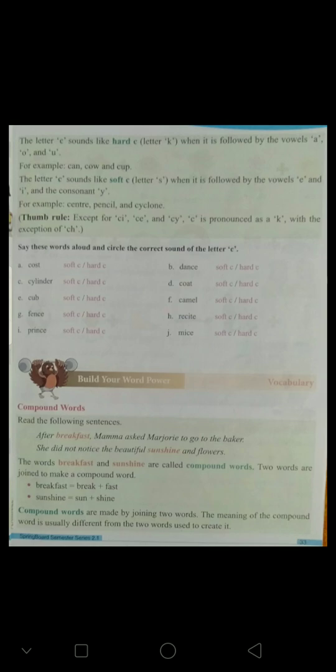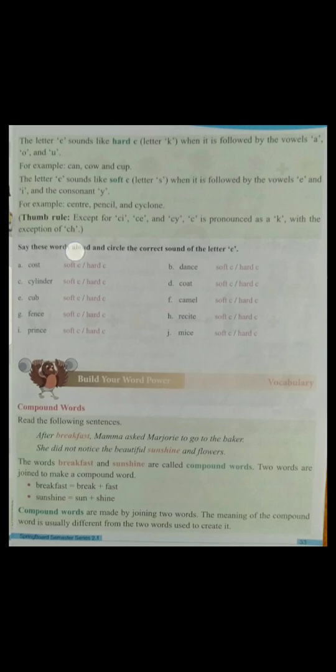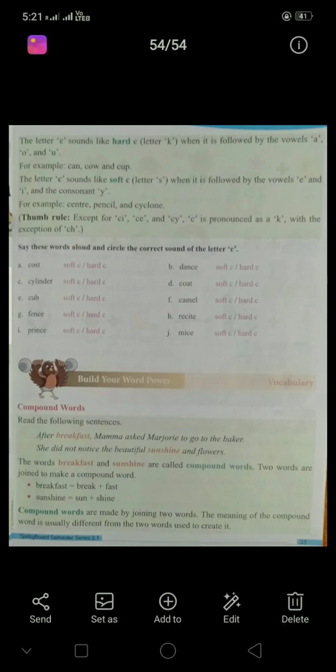CI, CE, CY and CH we cannot pronounce as K. If the word starts in this manner, it won't be a K sound.